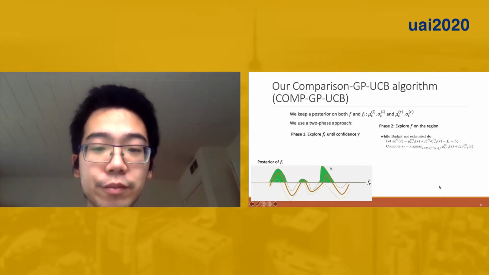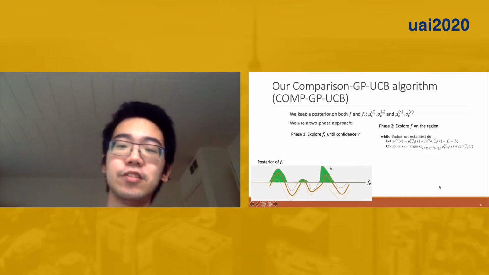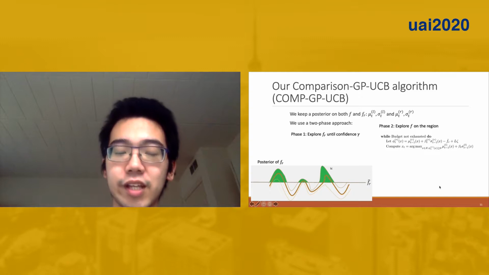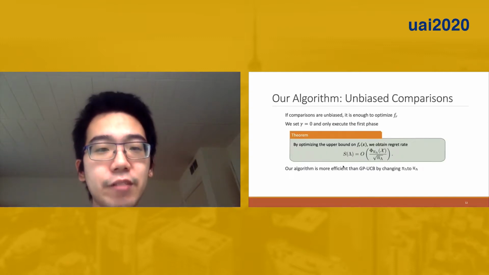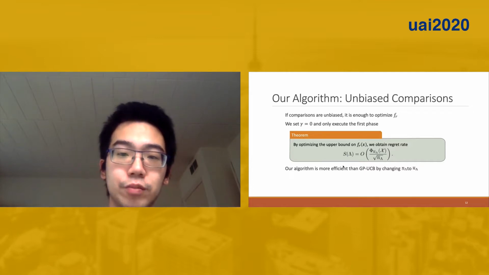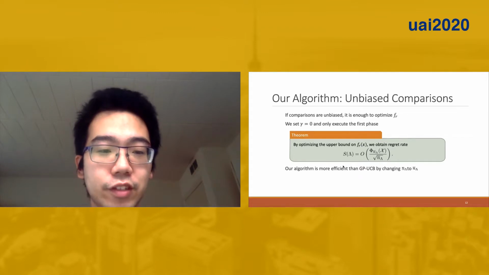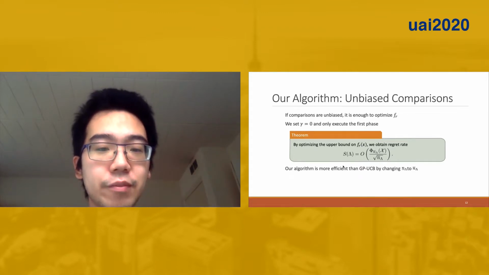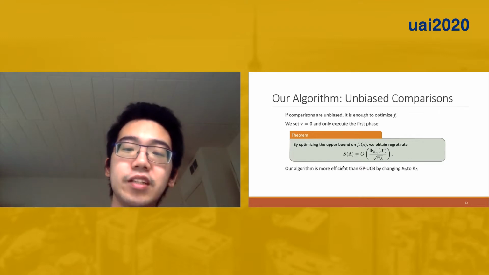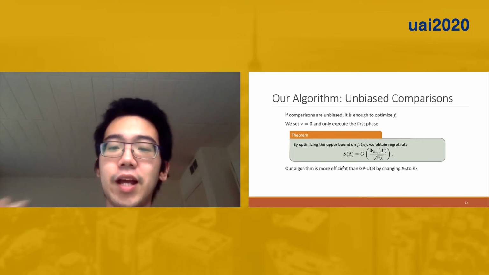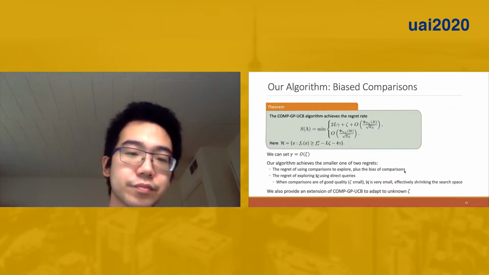We can show with high probability that if phi tr(x) is smaller than 0, then it's not likely to contain the maximizer. In the case of unbiased comparisons, it is enough to optimize fr. We can set gamma to 0 and only execute the first phase. By optimizing the upper confidence bound, we can obtain the same regret rate as GP-UCB, but changing n lambda lower bar to n lambda upper bar. So we improve the sample efficiency.